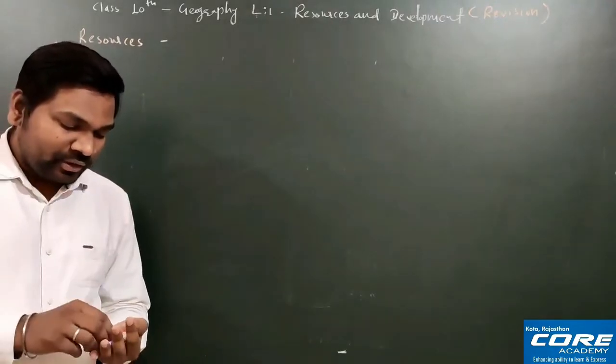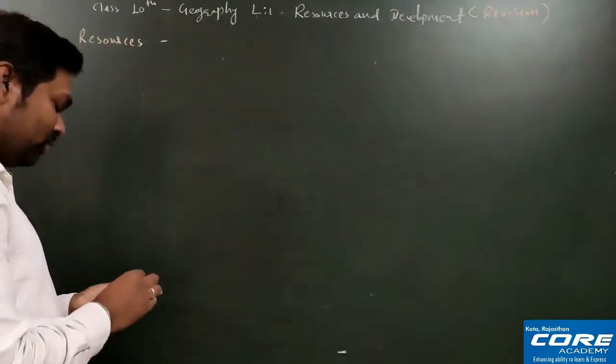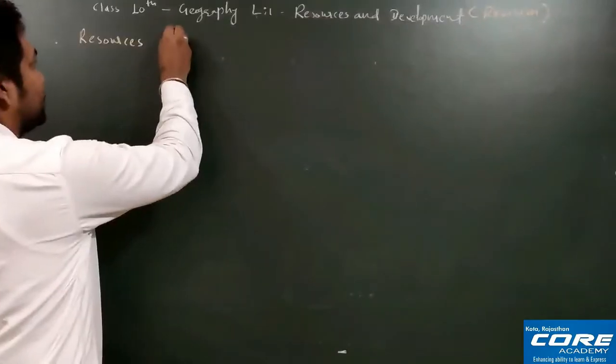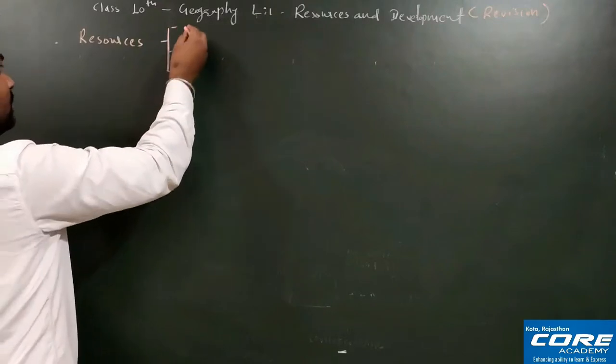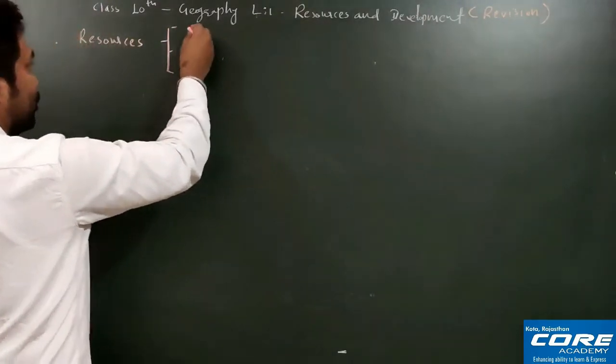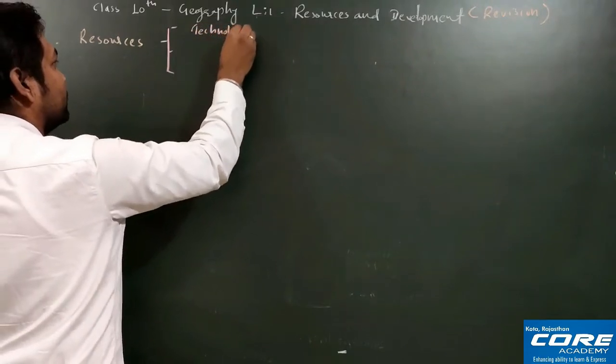But apart from this, now three very important technical terms you must know. The first one is that it should be technologically accessible.